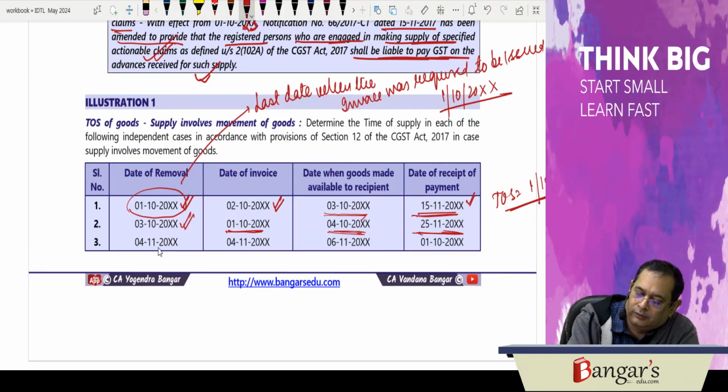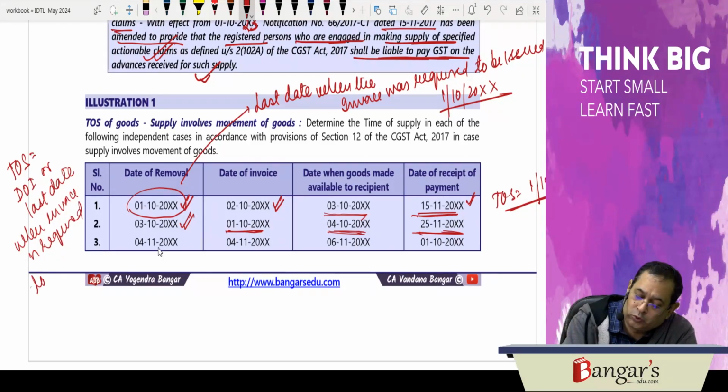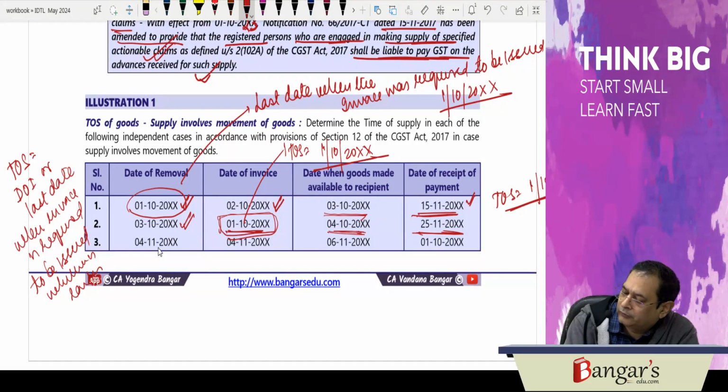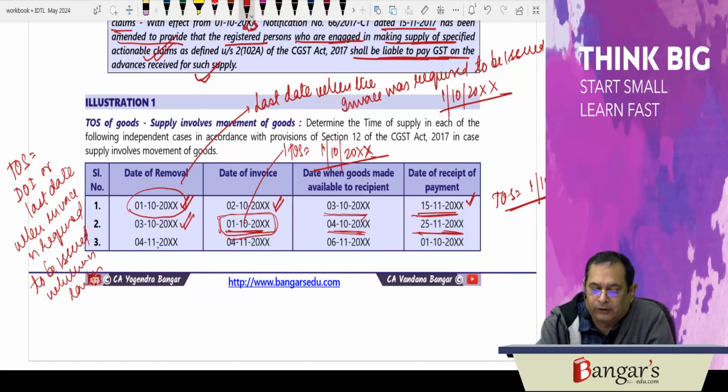Now here time of supply is what? Date of invoice or last date when invoice is required to be issued, whichever is earlier. So here it will be date of invoice is 1st of October. Date of invoice is say 1st October. Time of supply will be what? 1st of October. Okay. In this case, because invoice has been issued prior to removal.